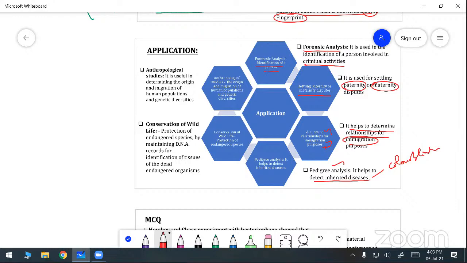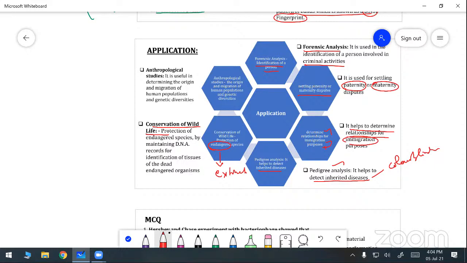Next one, conservation of biodiversity. It is helpful for the conservation of biodiversity, that is, protection of endangered animals. There are extinct animals, and the other kind is endangered animals. Extinct means already destroyed. Going to be destroyed is called an endangered species. Do we understand? An extinct organism means already destroyed, so there is not even one species left in the world. That is extinct. Endangered means going to become extinct.